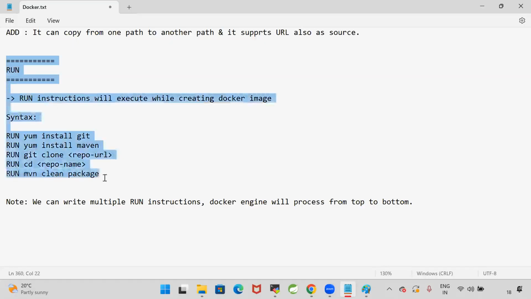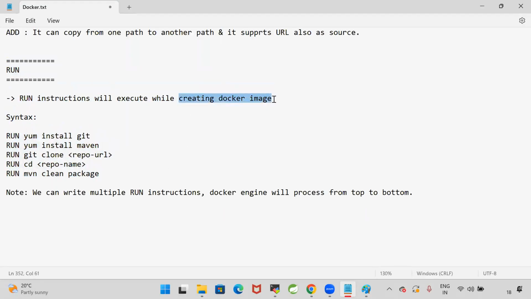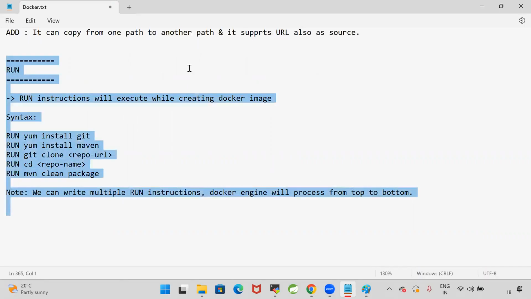The run instructions will execute while creating the Docker image. And you can write multiple run instructions. Docker engine will process them from top to bottom. Are you clear, guys? Any softwares that are required while creating the image, you can execute that command by using run. Are you guys clear with my point?